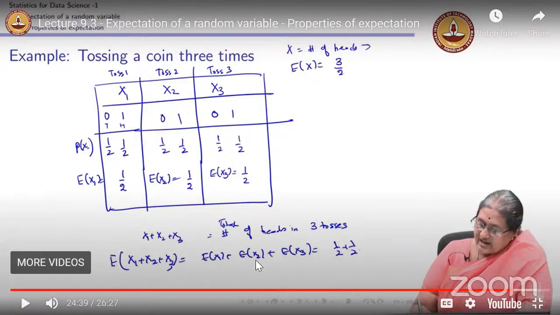This expectation property will be applied for every random variable, whether it is dependent or independent. But in the case of variance, the variance of the sum of the random variables equals the sum of variances only when the variables are independent. You have remembered that, right? So you can apply this property for any example. It will work.